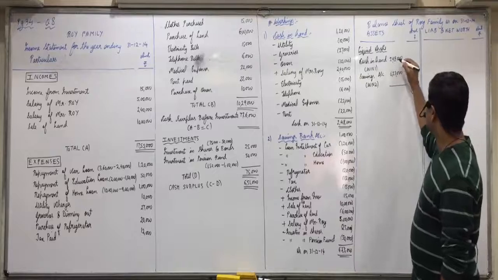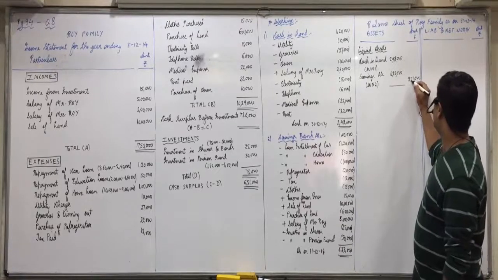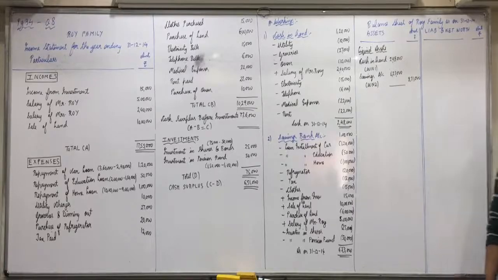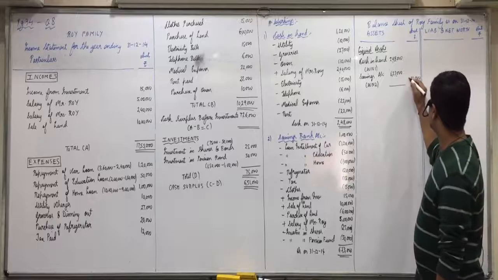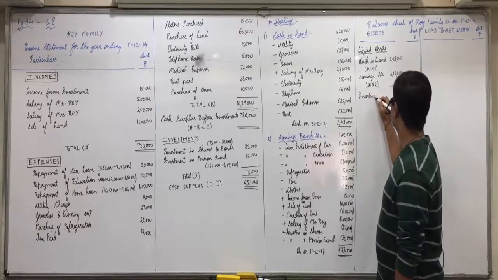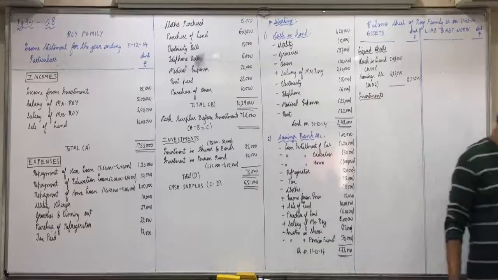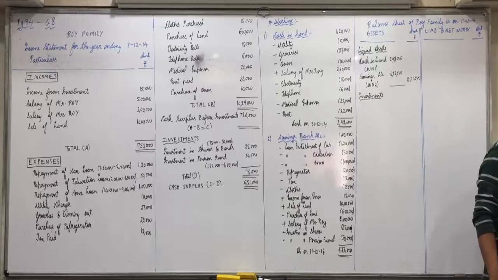So 8,71,000 liquid assets. Then we'll have investments. So what are we marked as investments? We have in the beginning only shares and bonds, but what value will we show?